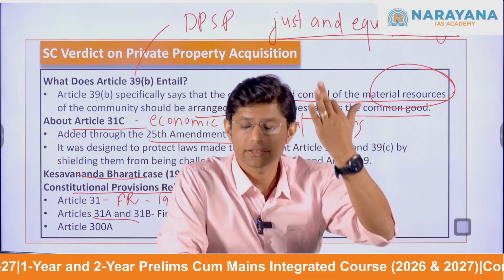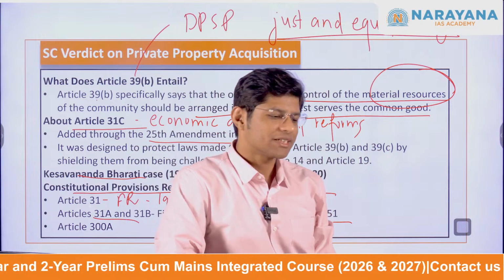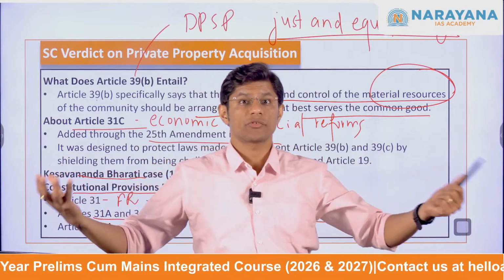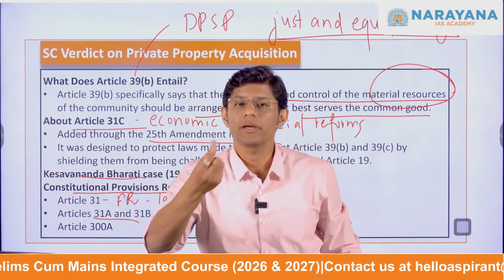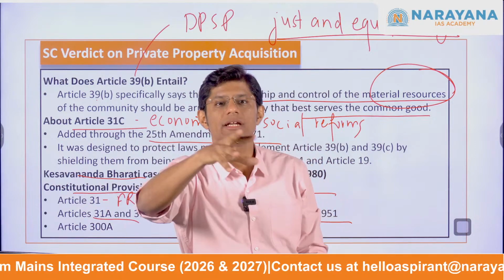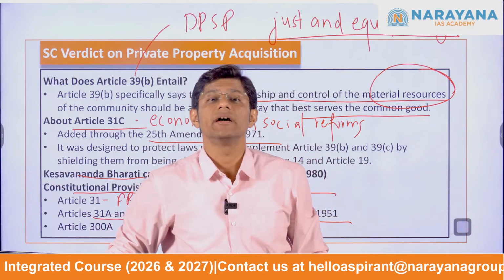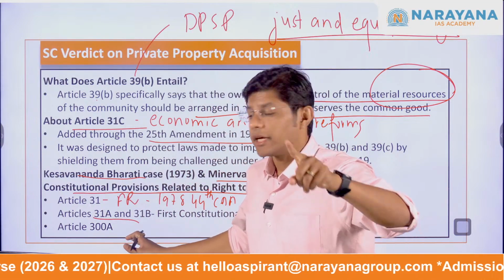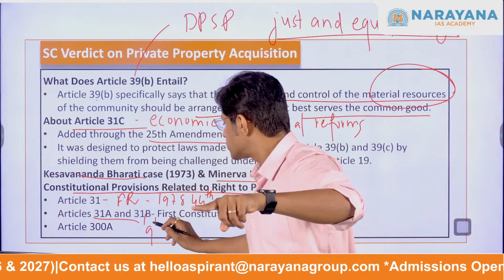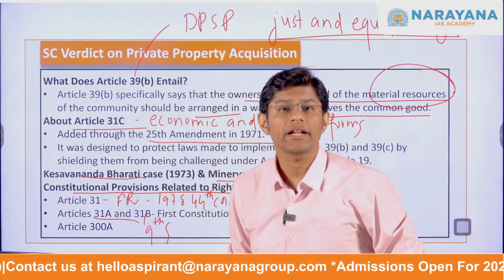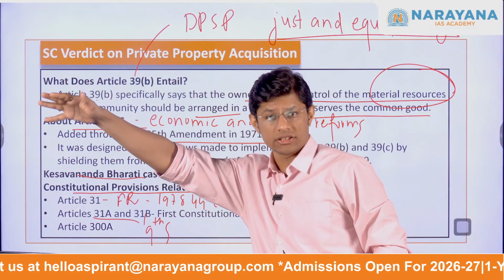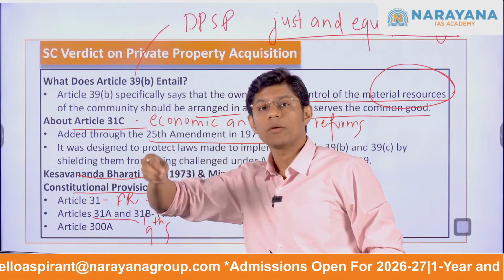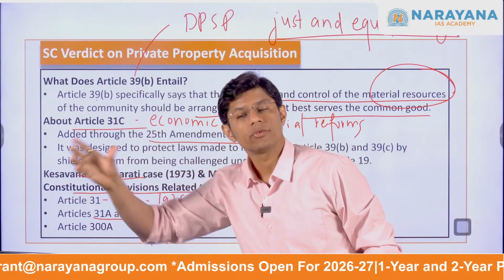violating fundamental rights. Which means, let's say, if I have 200 acres of land, the government will acquire land from me and redistribute it among the landless. This is what the land reform laws talk about. Article 31B introduces the Ninth Schedule, which means any law placed under the Ninth Schedule cannot ever be challenged. It is shielded from the concept of judicial review.